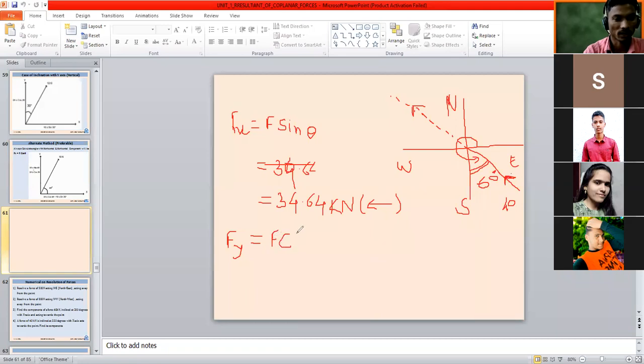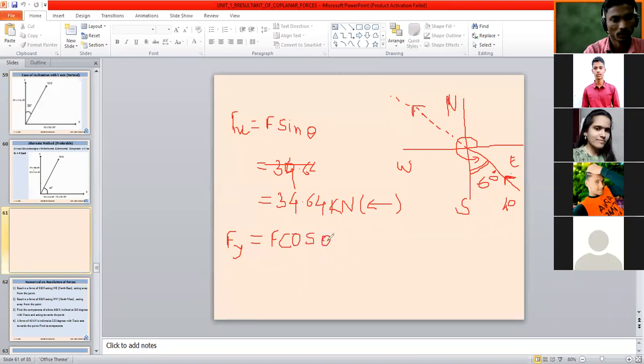F cos theta. What is the value? Have you calculated? 20 kilonewton. Let's check. Yes, 20 kilonewton. What about direction? Upward. It is going in the upward direction.